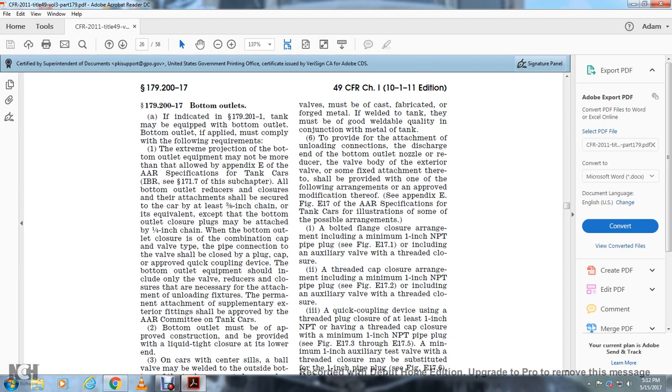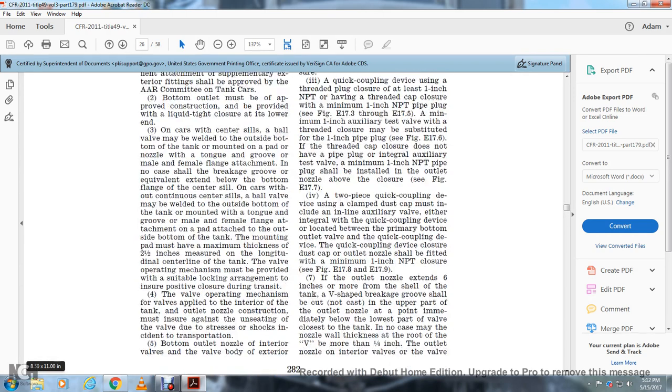The bottom outlet closure is a combination of a cap and valve type with the pipe connection with the valve shall be submitted. It shall be closed with a plug or cap approved with the quick coupling device. The bottom outlet equipment shall include only the valve, reducers, and closures that are necessary for the attachment of the unloading fixture. The permanent attachment of supplementary exterior fittings shall be approved by the AAR Committee on Tank Cars.